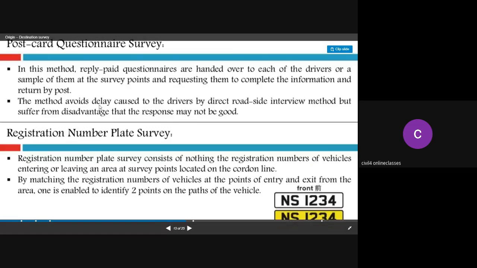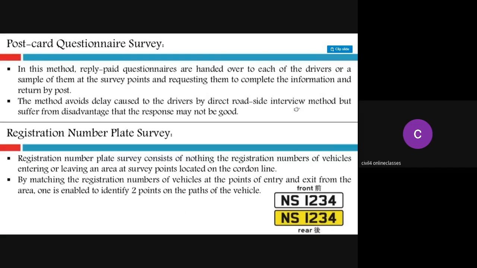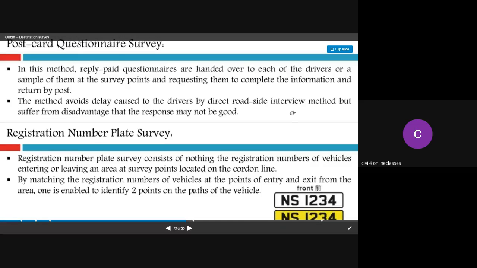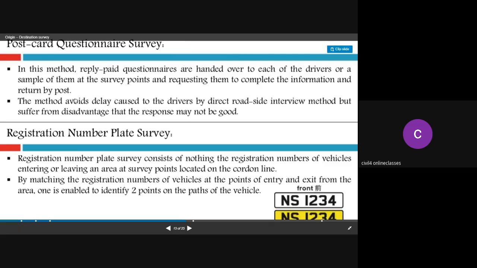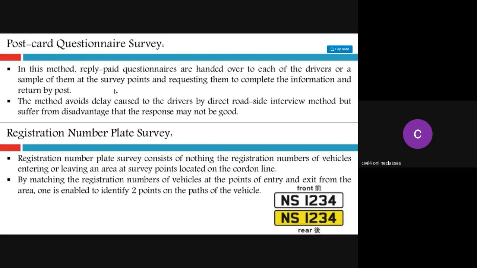This method avoids the delay caused to drivers by direct roadside interview. Roadside interview means if a person is going somewhere, it is very urgent for him. He can't wait for you and give the interview. So this method saves time for the driver. He'll directly take the postcard and go home, and whenever his free time is there, he'll answer all the questions in that postcard and post it back to you. By that you can gather all the data.